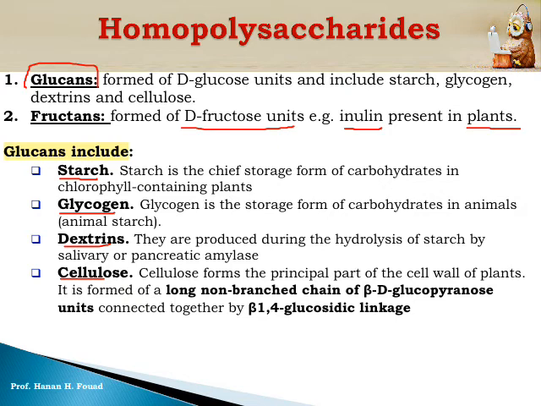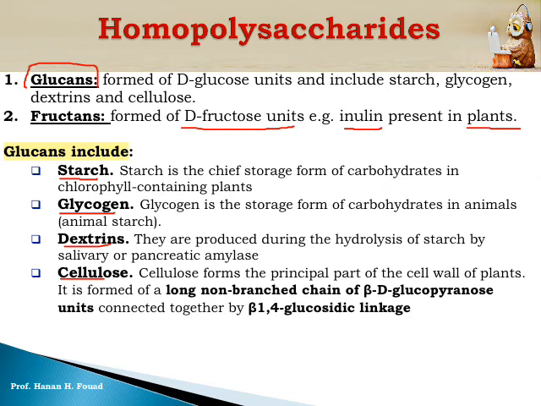As we know, the green plant takes the light from the sun and takes some nutrients from the soil, nitrogenous compounds, and synthesizes starch as the storage form of carbohydrates. Any plant cell, even the green leaves which we eat in our diet, contains starch. So starch is a polysaccharide formed of several hundred molecules of glucose linked together by a covalent bond. It is the major storage form of carbohydrate in the plant cell.